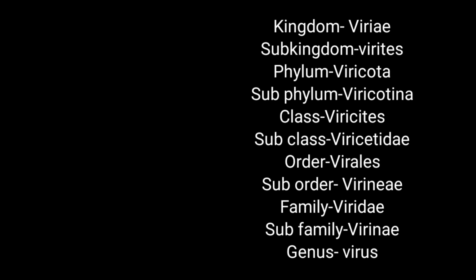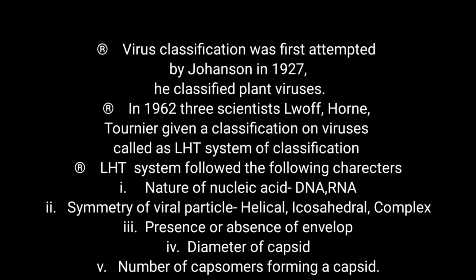If you see here, kingdom Virae and subkingdom Viritis, phylum Viricota, subphylum Viricotina, class Viricitis, subclass Viricitidae, order Virilis, suborder Virinae, family Viridae, and subfamily Virinae, and genus virus. So depending upon the suffix of that particular virus, you can identify whether it is a class, order, family or genus.